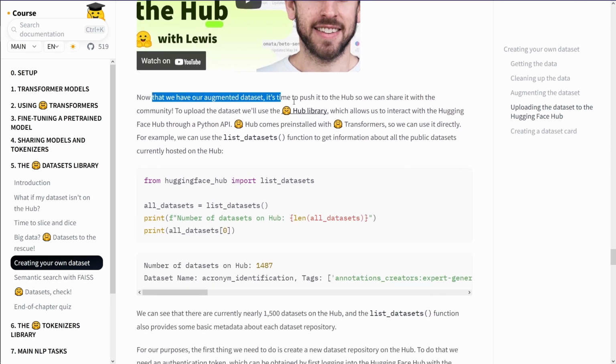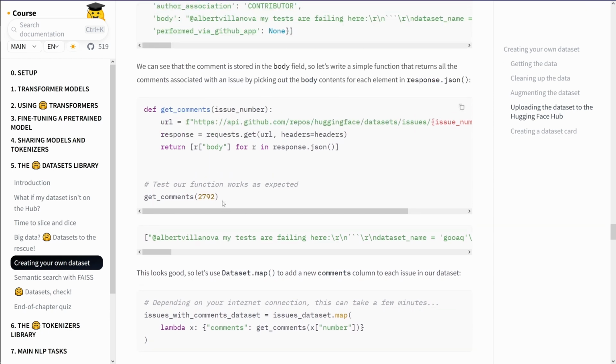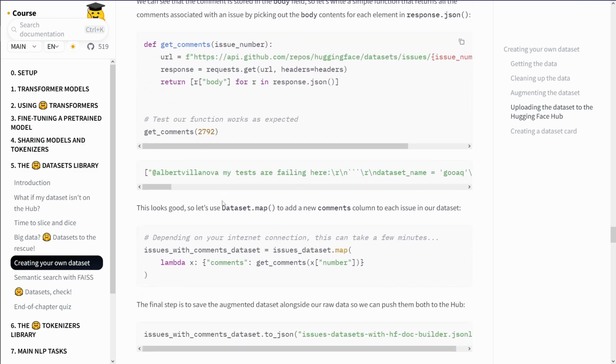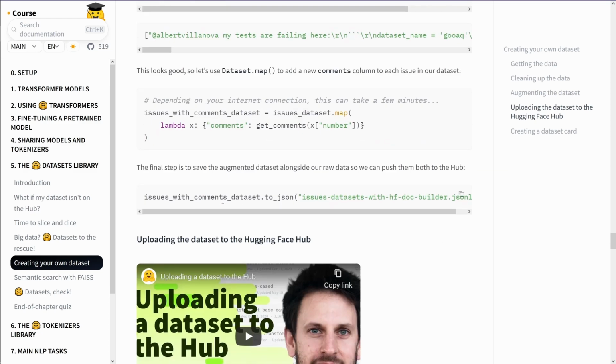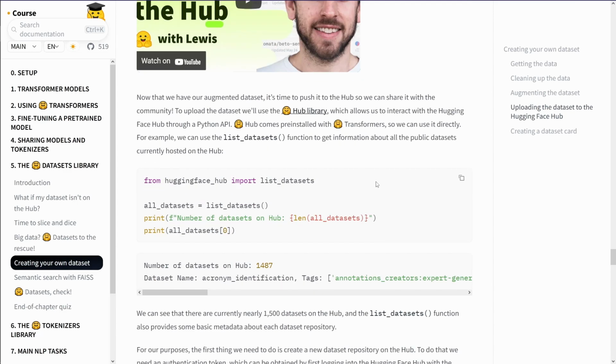Now that we have our augmented dataset, it is time to push it to the hub so we can share it with the community. So how does the dataset look like? Can you give us, please, a short example? I want to see the first 3 lines of our dataset, or the first 3 heads. What is the form? To JSON. Okay, so no idea what it is.